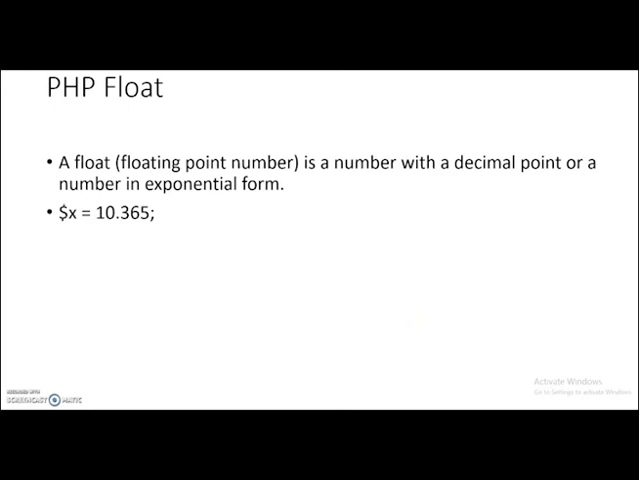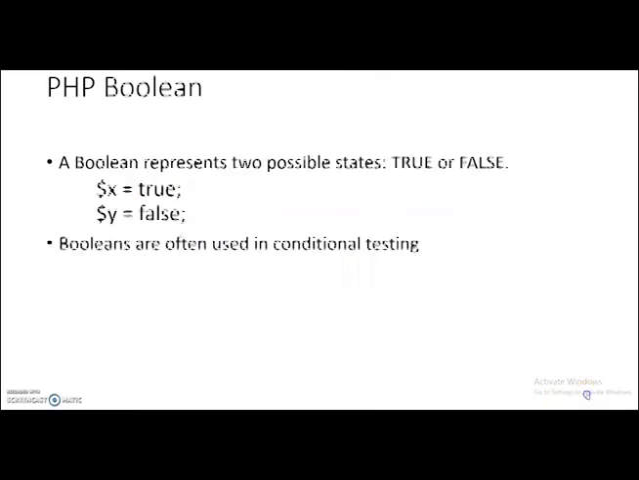Next is PHP float variable. A float or floating point is a number with a decimal point or a number in exponential form. That is, $x is equal to 10.365. This is a float variable. It can store a floating point value.